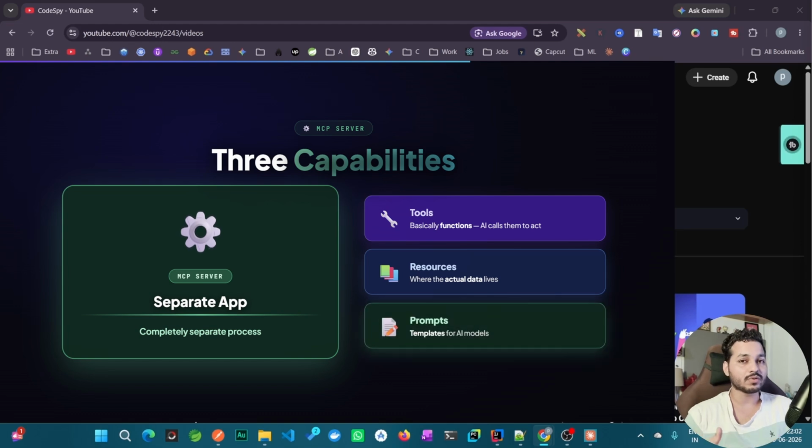and then prompt, basically templates for the AI models. And these roles are common for every AI model, whatever you use. These are the roles for MCP, model context protocol. First is going to be your host. Inside host only you will define the client, and if you are using 5 different servers, then you have to define 5 different clients in the host application.